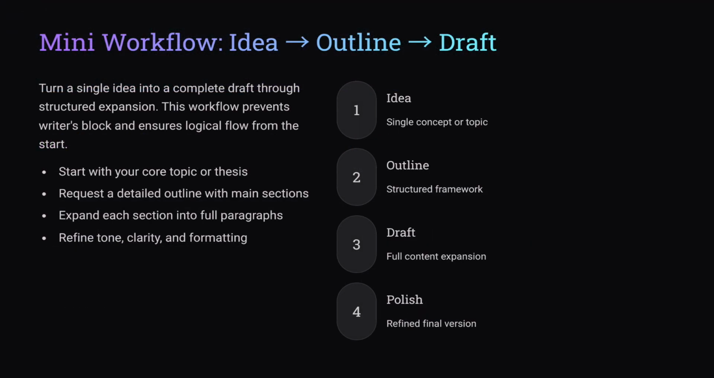Mini workflow 2. Idea, outline, draft, and polish. Start with a single idea. I want to write about how AI can help teachers. Ask for an outline. Create a detailed blog outline for this idea for non-technical teachers. Expand into a draft. Write the first draft section by section based on this outline. Polish. Now improve the clarity, shorten long sentences, and keep it friendly. This breaks the scary write something problem into manageable steps that are much easier for both you and the AI.